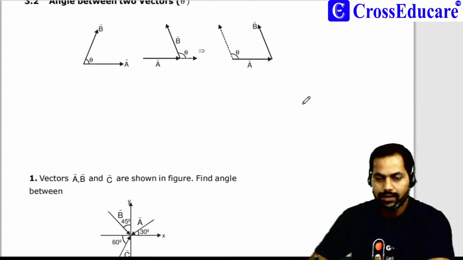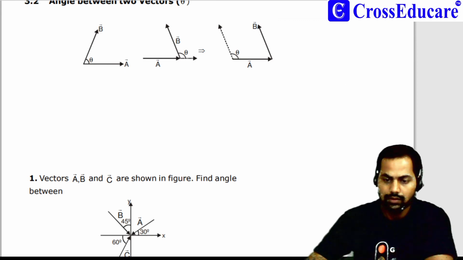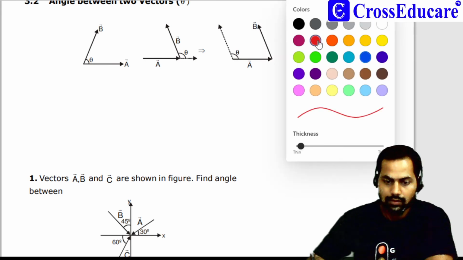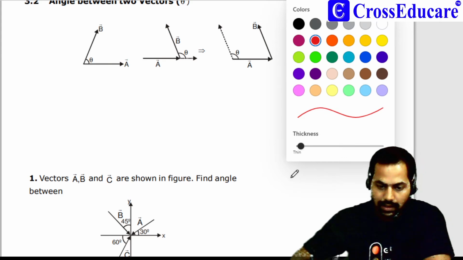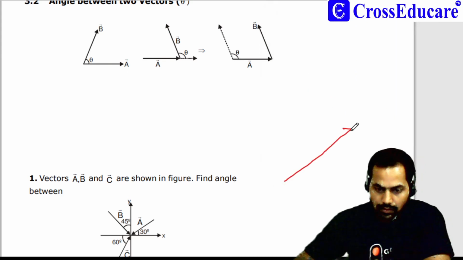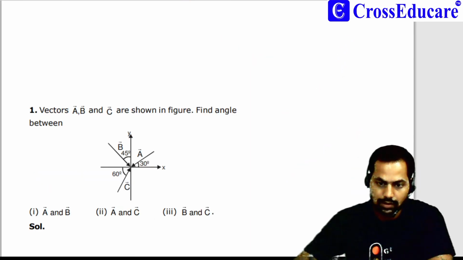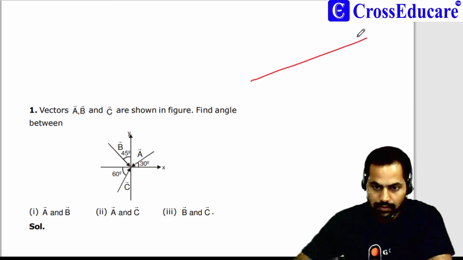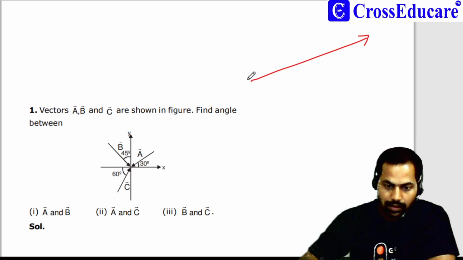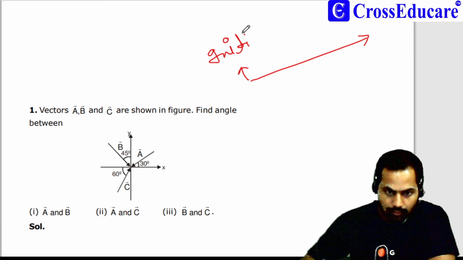How to represent a single vector? Suppose I have a vector just like this, and this is known as the initial point of the vector. And in physics I call it the tail.